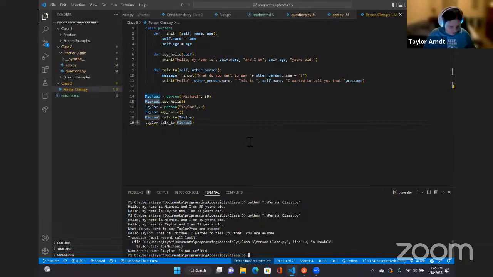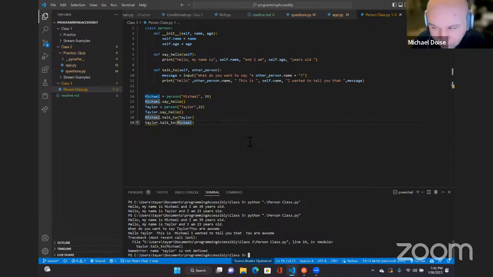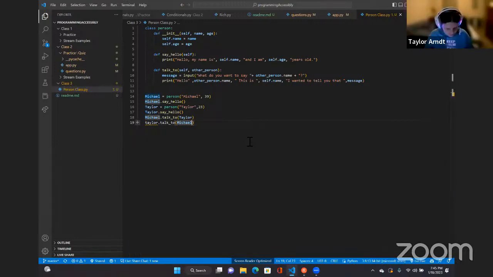Traceback (most recent call last): File "C:\Users\Taylor\Documents\Programming Accessibly\Class 3\...", line 19, in <module> Taylor.top_line_2(Michael) NameError: name 'taylor' is not defined.